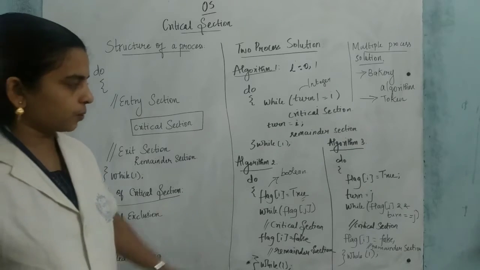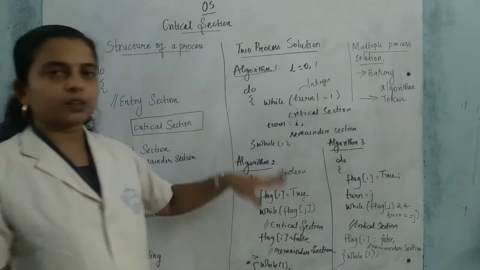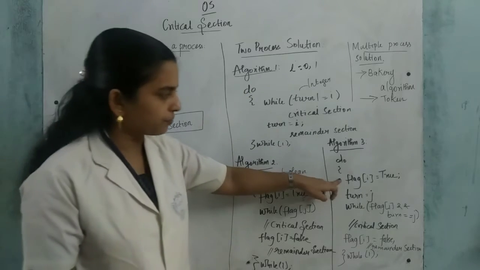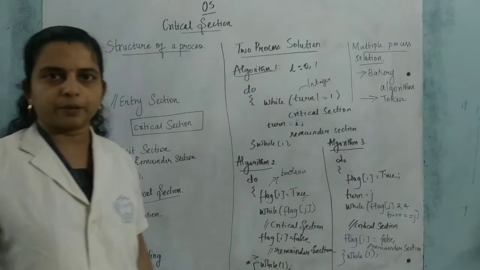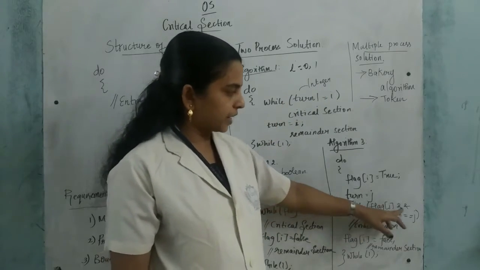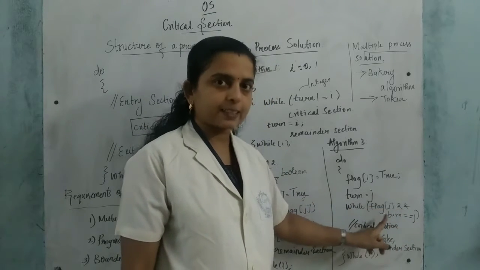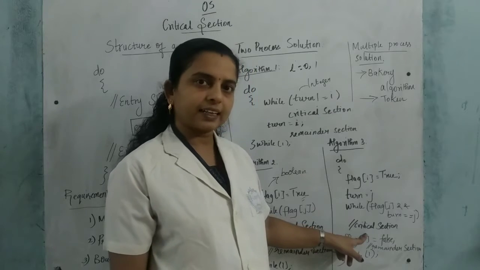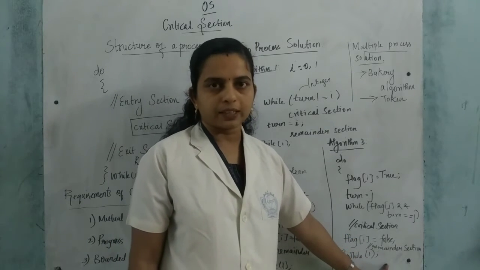Okay. And so the third algorithm. In this third algorithm, both are combined. Here we are using the flag Boolean variable as well as the turn integer variable. So what is done here? If flag of j is equal to true and turn is equal to j, and it is satisfying both, it can enter inside the critical section. Otherwise, it has to go to the remainder section.